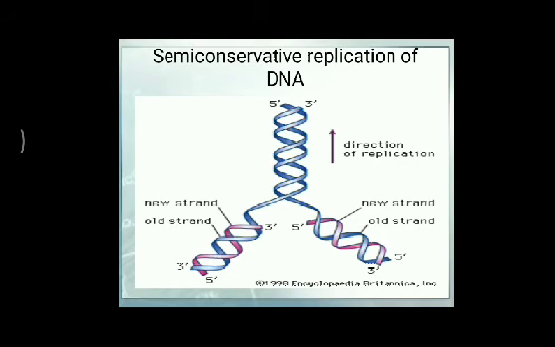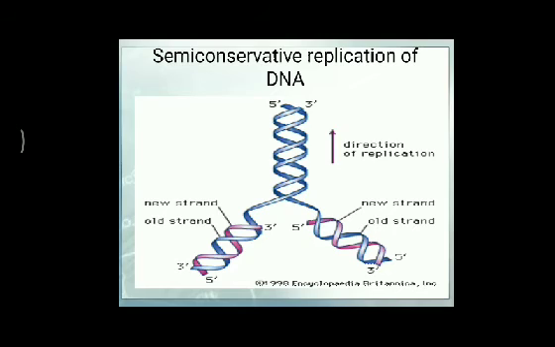Now there is a term called denaturation and renaturation of DNA, which must be in your mind. What is it? When DNA is heated and placed in a strong alkaline pH, its two strands get separated.